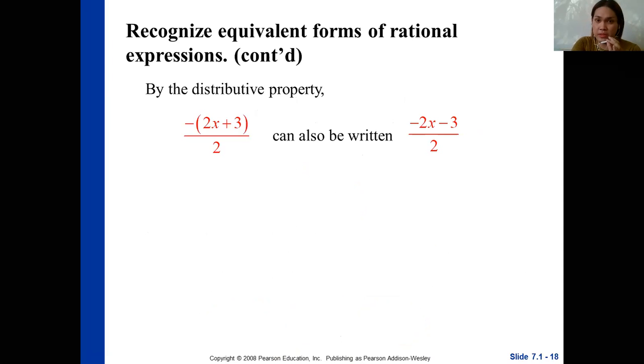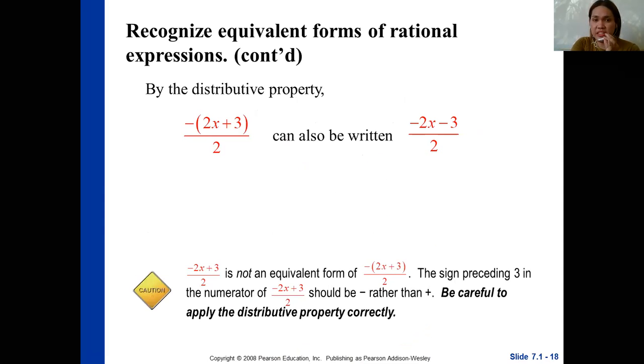By the distributive property, we can distribute the negative. So we have negative 2x minus 3 all over 2. So negative 2x plus 3 all over 2 is not an equivalent form of negative times the quantity 2x plus 3 all over 2. Why? Because the sign preceding 3 in the numerator should be negative rather than positive. Okay, so be careful to apply the distributive property of multiplication in here.